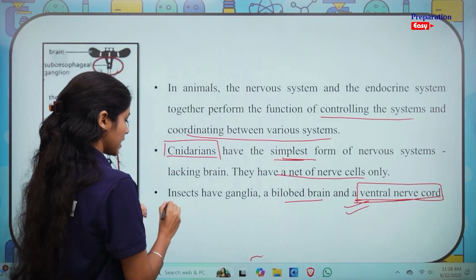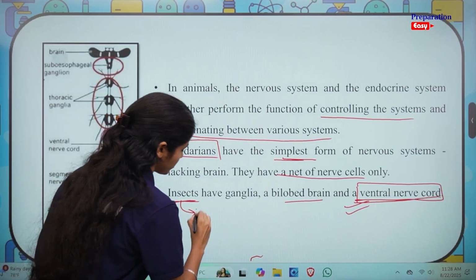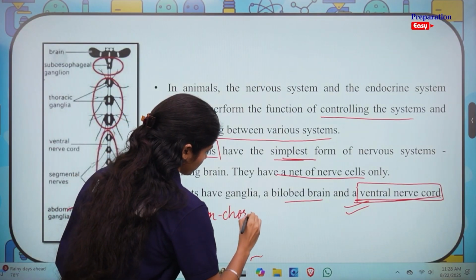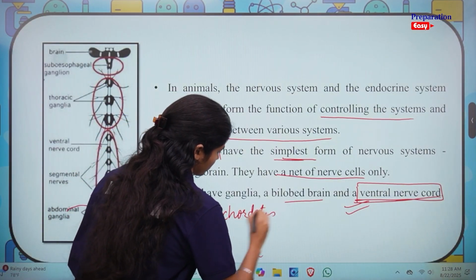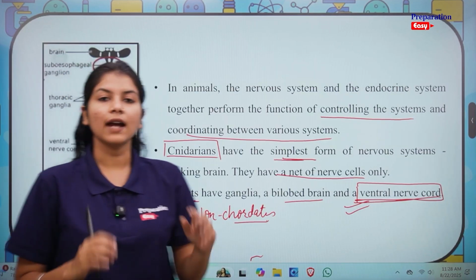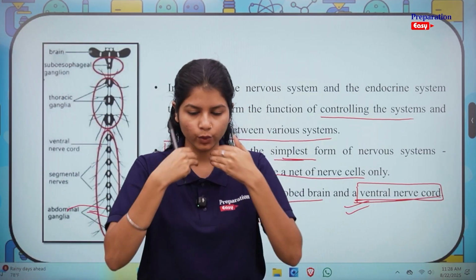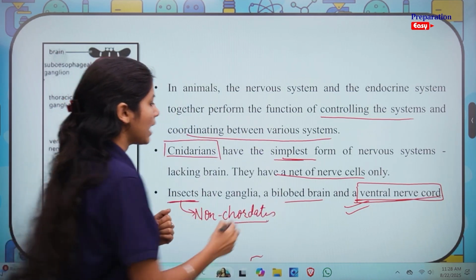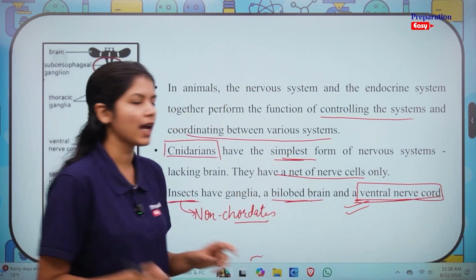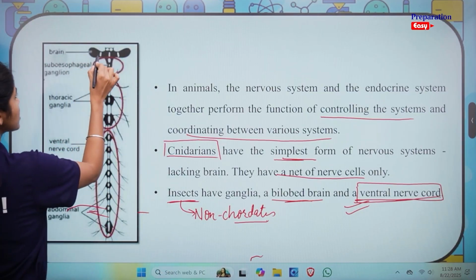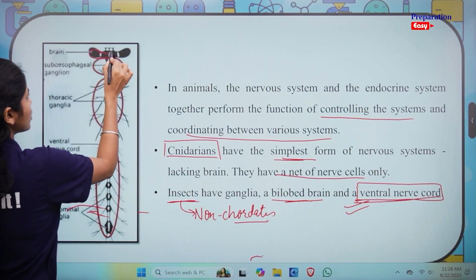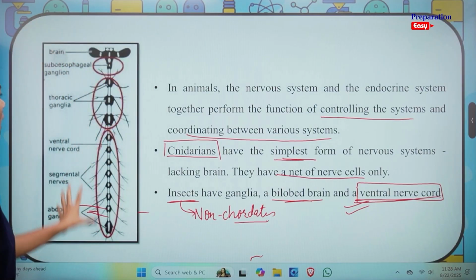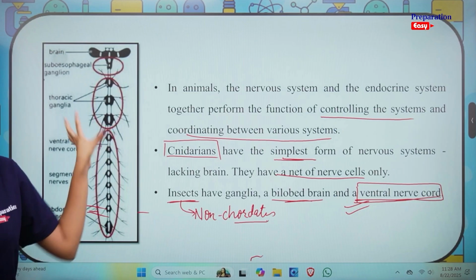Similarly, insects are non-chordates. In insects, they have a ventral nerve cord. So their nerve cord is towards the front of their body, towards the belly side of their body. And they have a bilobed brain, which means that the brain has two lobes. For example, you can see in this diagram, this is the first lobe, this is the second lobe. And this is a rough sketch of the nervous system of an insect.